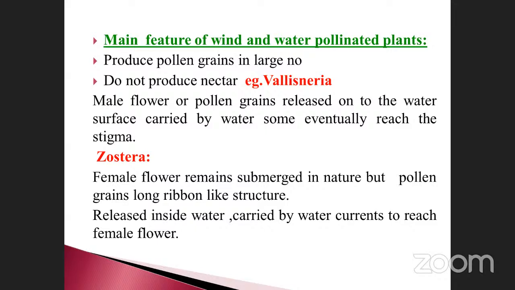They are told. What is meant by current? No need to be confused in this area. Water currents reach the female flowers. So that means both are submerged. The female flower is completely submerged, but the male flower's pollen is ribbon-like. It can easily float and reach the female flower. They may ask: which pollen grains are ribbon-like structures? You have to answer Zostera. Or they may ask: which flower is submerged in nature during water pollination? Like that they may ask the question. You have to analyze those things also.